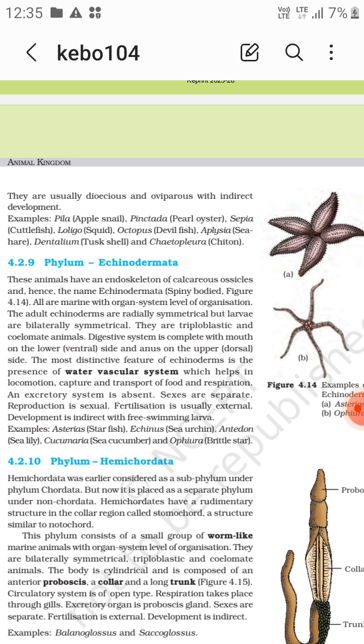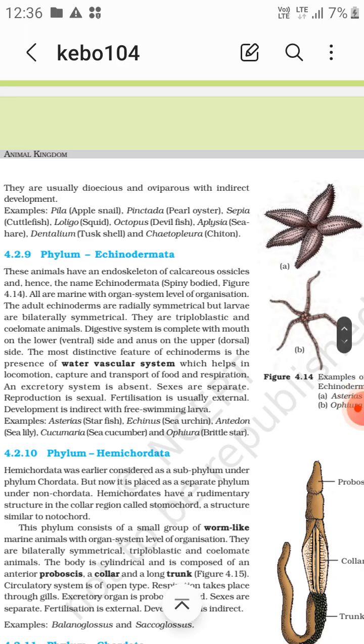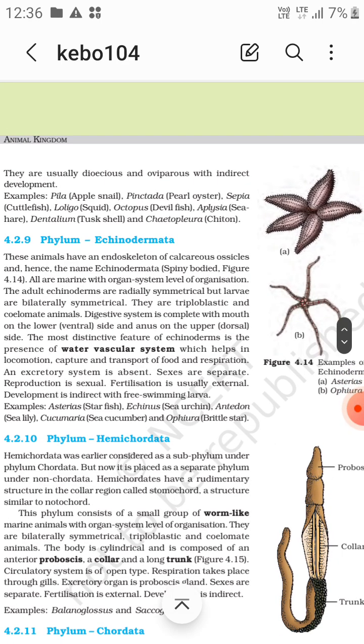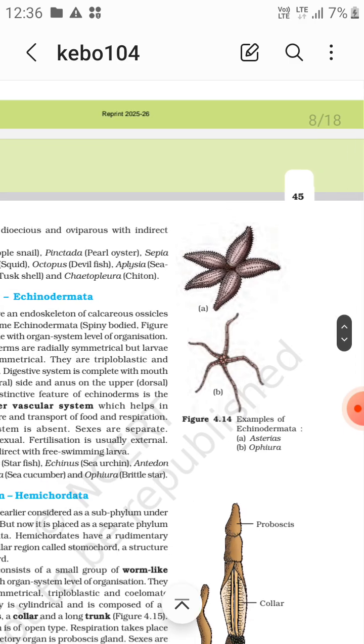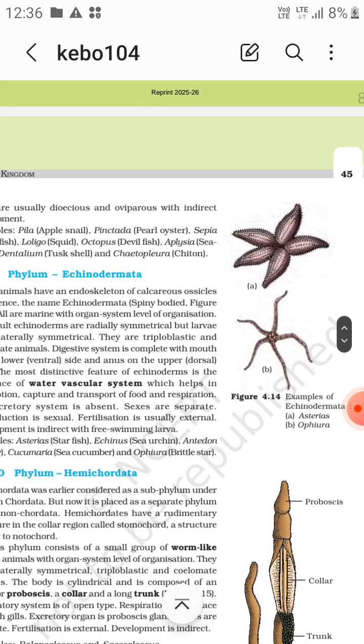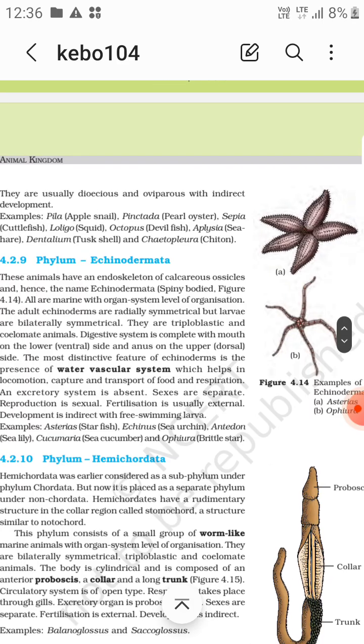Sexes are separate. Reproduction is sexual. Fertilization is usually external. Development is indirect with a free-living larva. Now examples: Asterias, the starfish; Ophiura, that is brittle star; Echinus, sea urchin; Antedon, sea lily; Cucumaria, sea cucumber.